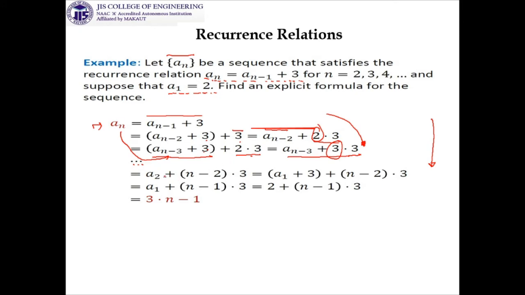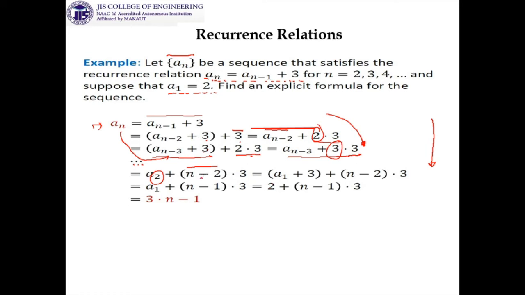So when you go from n to a2, how many 3s will be there? n minus 2 3s will be there, because look at this, the stage where you are and the coefficient of 3 that you are getting, if you add them you will get n. This observation, or rather I should say these cross observations, are very important when you are going to solve any problem. Then you will be confident that yes, you are on the right track.